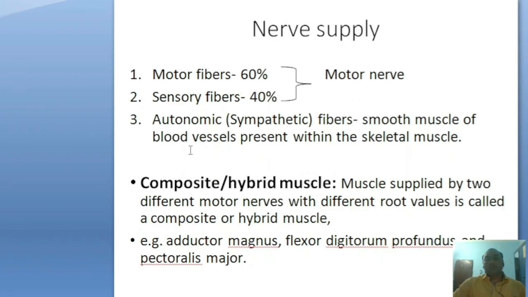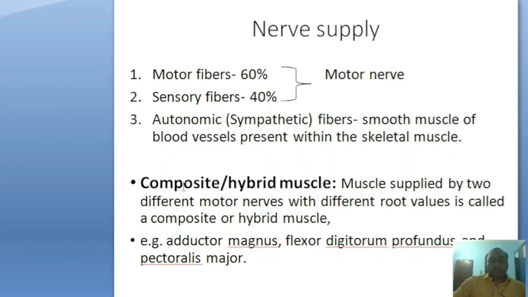So nerve supply of muscle: muscle is supplied by motor nerve. In the motor nerve, these types of fibers are present. Mainly 60% of fibers are motor fibers, 40% are sensory, and a few fibers are from the autonomic nervous system, sympathetic fibers, which supply the smooth muscle of the blood vessels present within the skeletal muscles. So these are the sympathetic fibers, part of the ANS, autonomic nervous system. So this is the nerve supply of muscles.